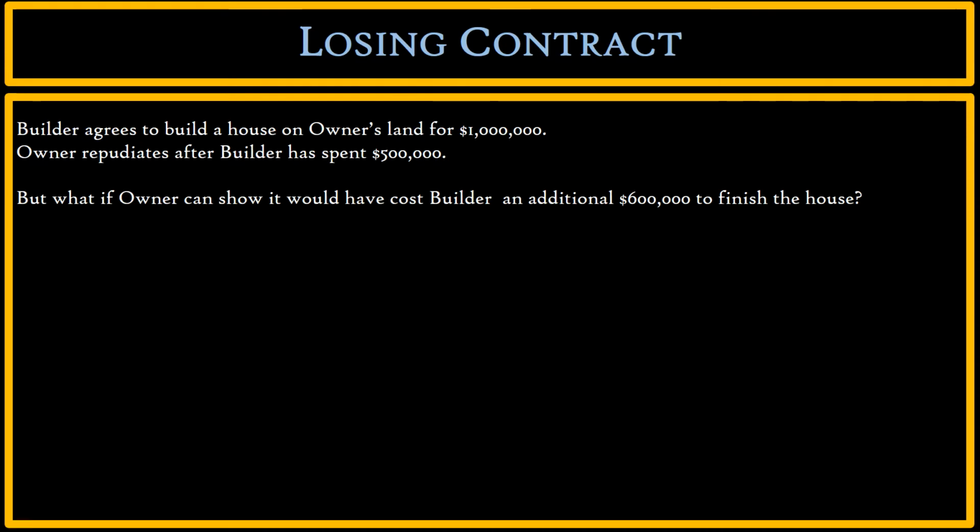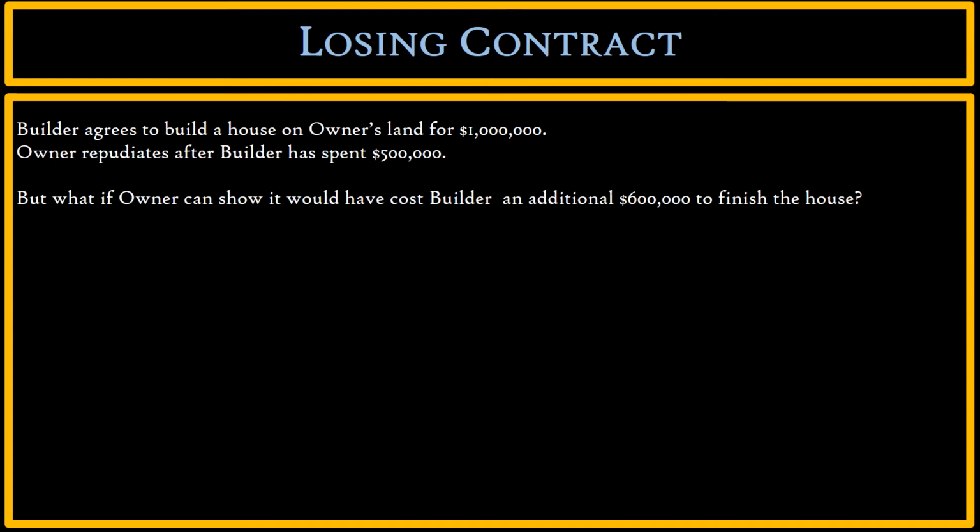So, in our fact pattern, builder agrees to build a house on owner's land for $1 million. Owner repudiates after builder had already spent $500,000. So owner is the breaching party, builder is the aggrieved party, contract price is $1 million. Builder has already spent $500,000 when owner repudiates.